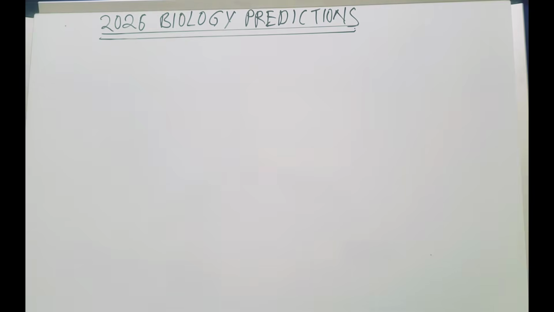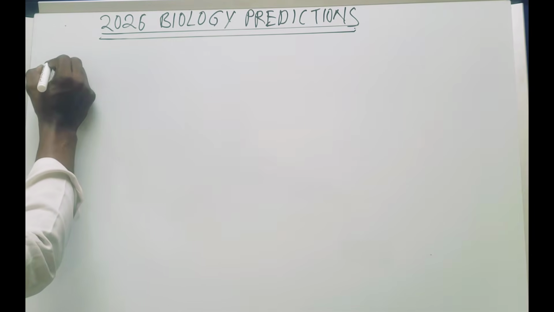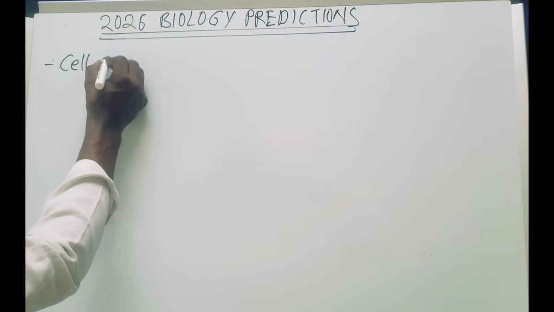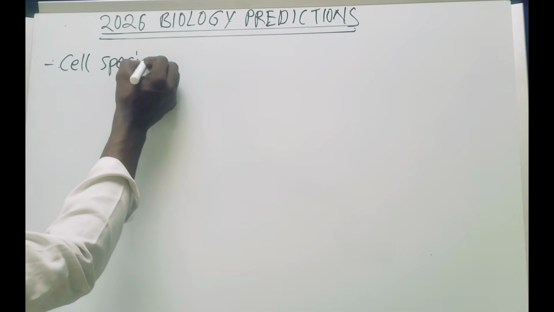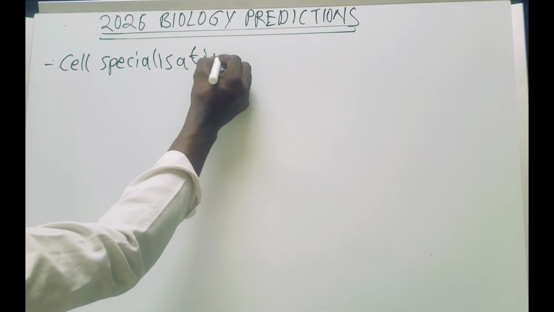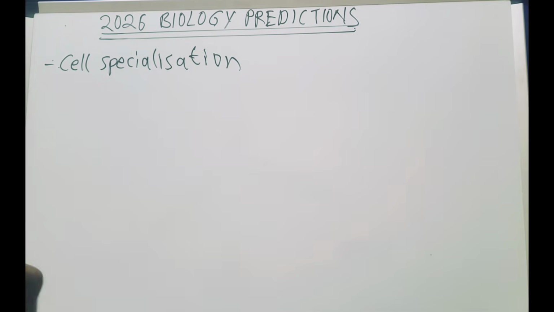So the first topic that you should go through, the first topic that you need to understand and go through is cell specialization. So number one is what? Cell specialization. So this is very important, and probably this is going to be either the first or the second question, because that's how they do it.